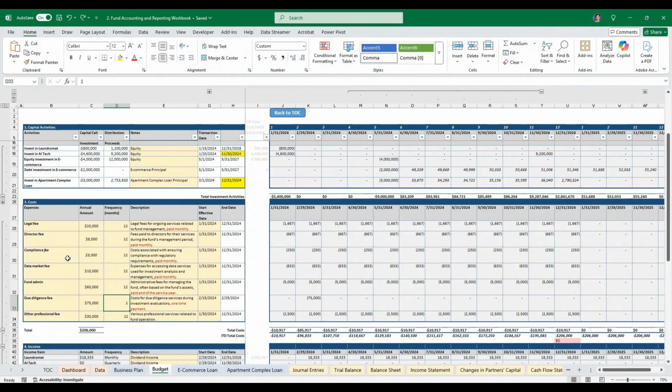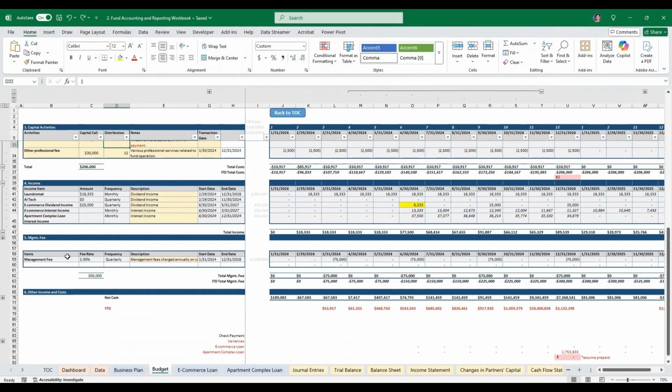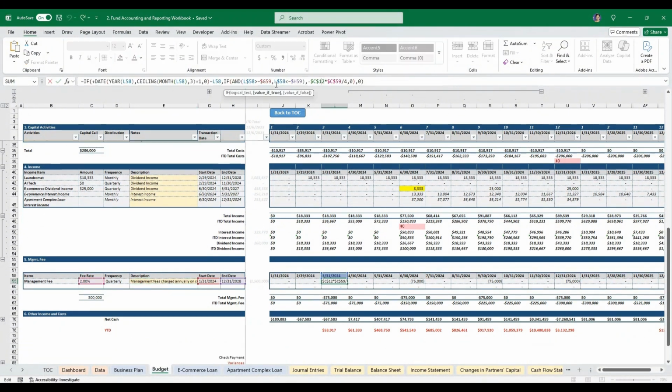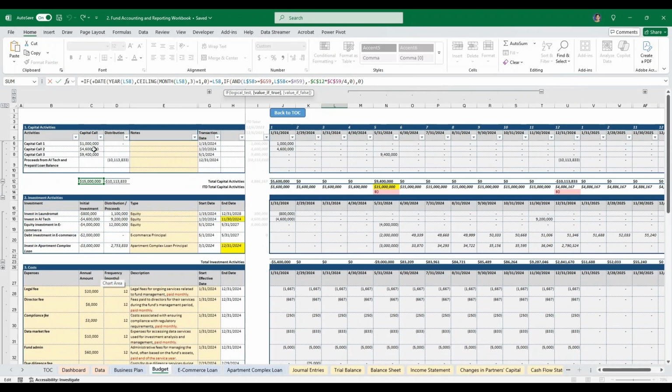And after the cost and after the income, now we're talking about management fee. The way we set our management fees, we will charge annually on commitment capital, paid quarterly. We are just picking up the date. If the date is between the start and the end date, we will do 2% of the commitment. The total commitment is $15 million, the amount we called already.